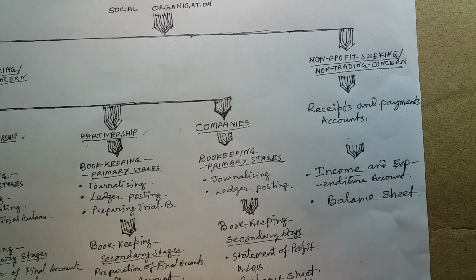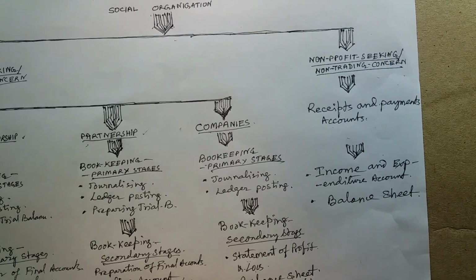The profit and loss appropriation account is an account which is prepared after the final accounts, that is, after the trading and profit and loss account, by the partnership firm, through which the firm distributes the profit among the partners on the basis of the partnership agreement.